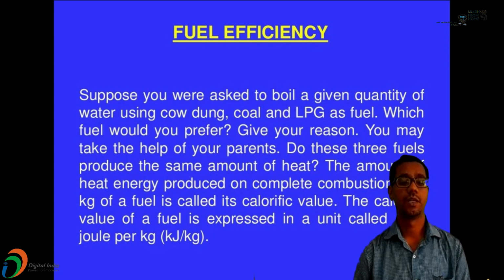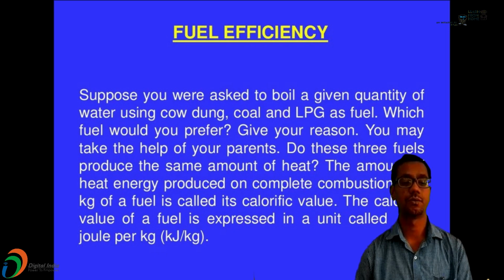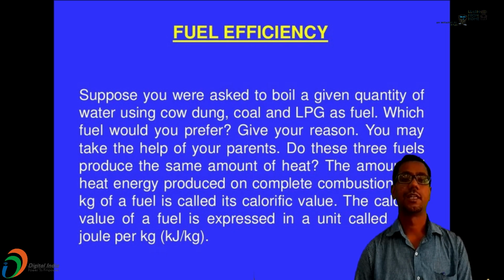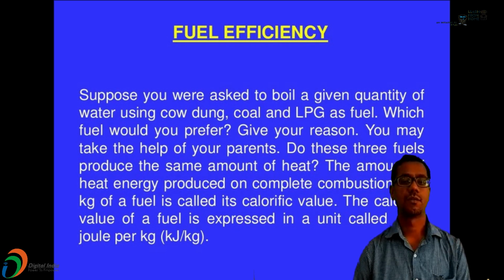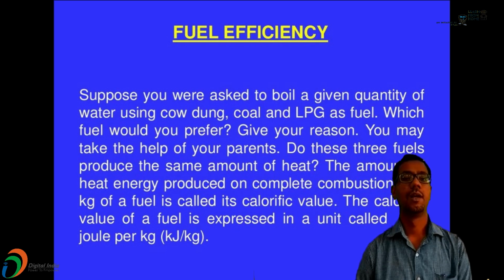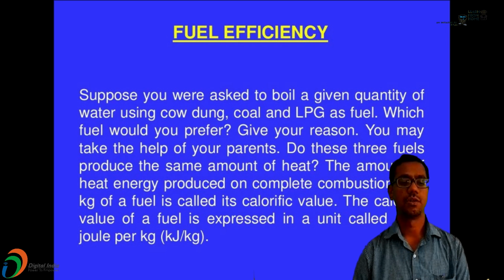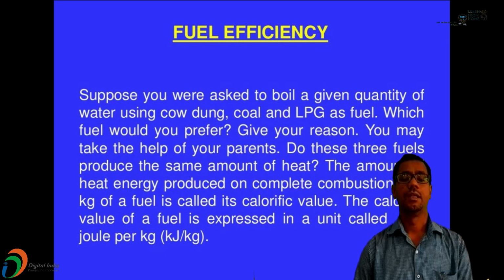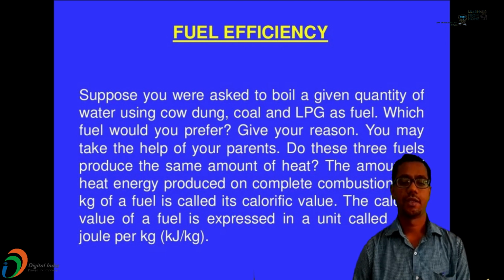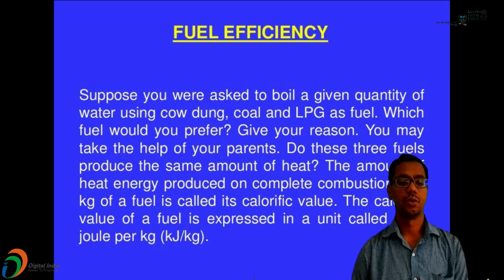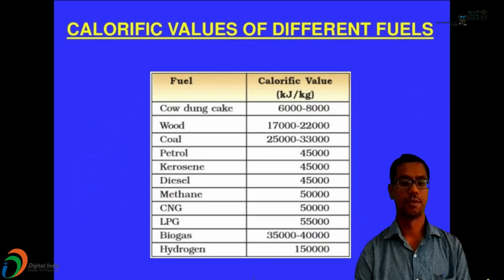The amount of heat energy produced on complete combustion of 1 kg of fuel is called its calorific value. So the calorific value decides how much heat energy is released by a particular type of fuel, and we consider it for 1 kg of the fuel. The calorific value of a fuel is expressed in a unit called kilojoule per kg.